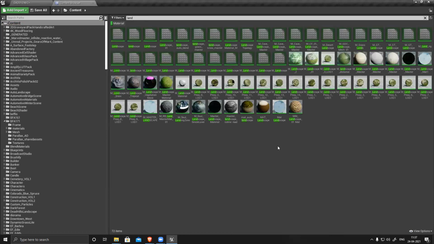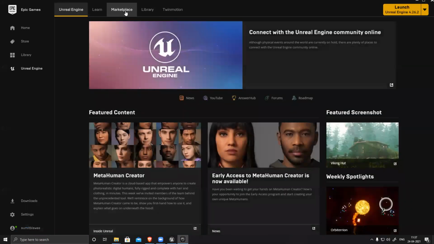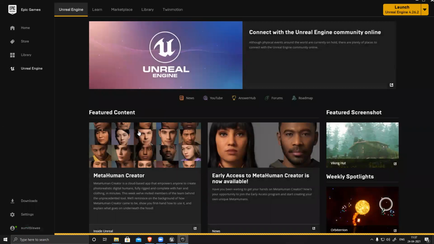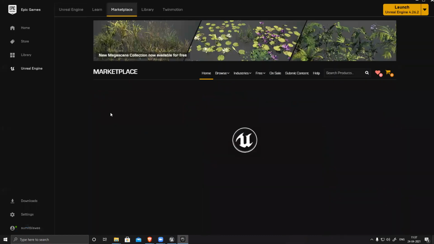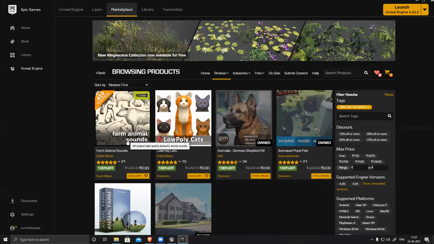I have a lot of materials here. Where will they be found? In the Unreal Marketplace. Go to the marketplace to download all those free projects. So you can see the free Megascans, free for the month.